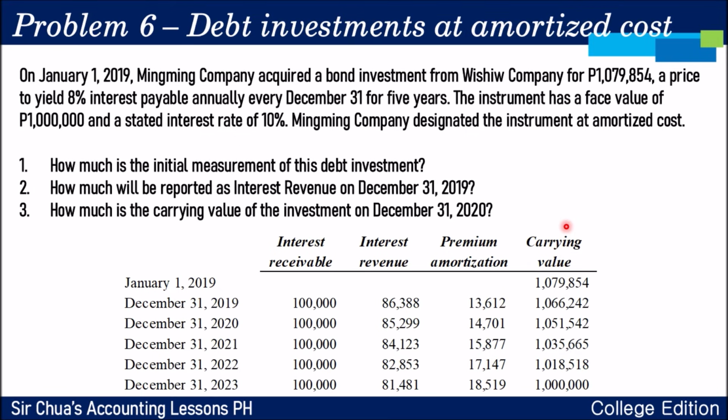You start with the issue price of 1,079,854. That is your answer for number 1. That's the initial measurement of the debt investment.